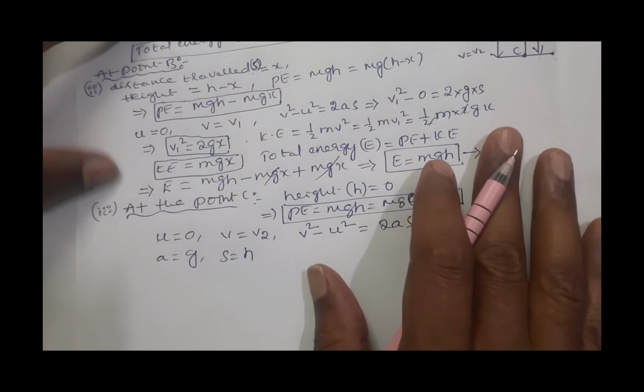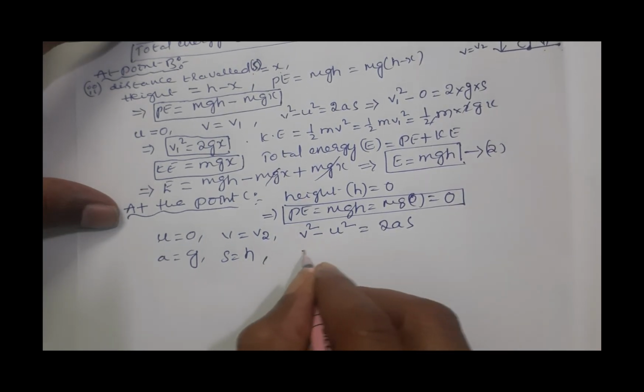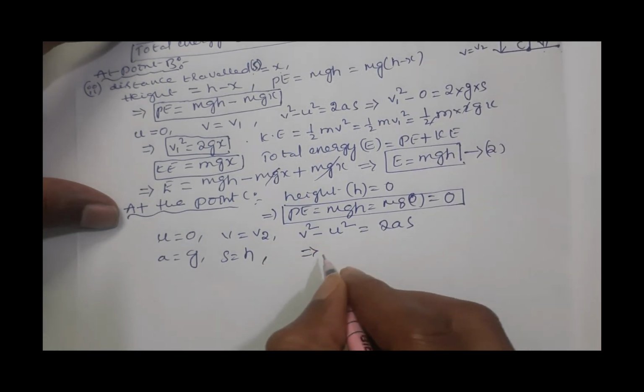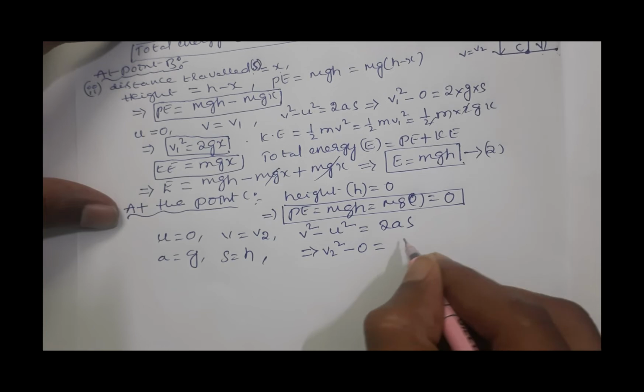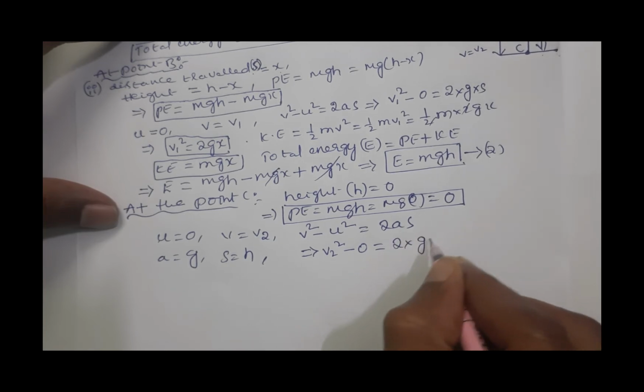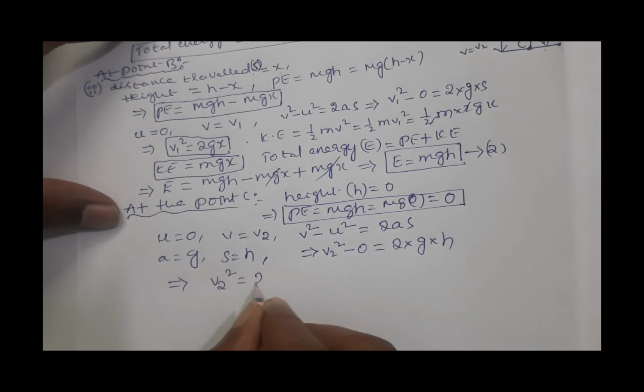So s is taken as h and v is taken as v2. So from the third equation of motion, v2 square, u is 0, initial velocity 0, equals 2 into g and h. So v2 square is equal to 2gh.